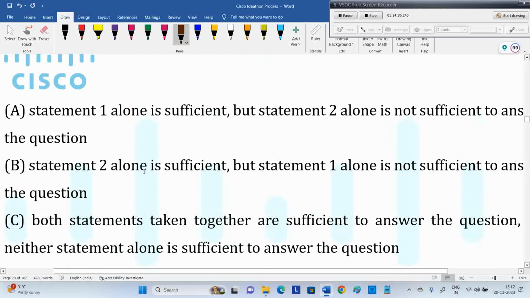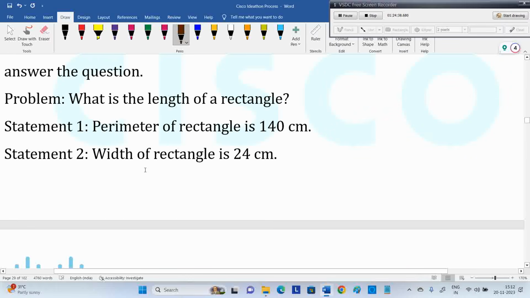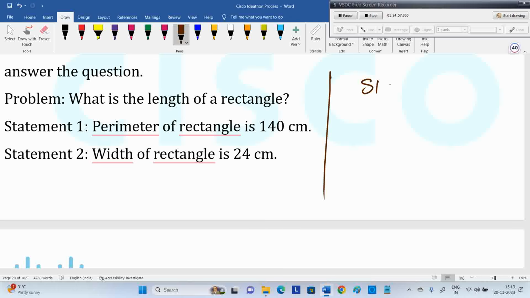Data sufficiency related thing. In data sufficiency, first they give a question or problem: you want to find the length of a rectangle. For that, what is the data required? For the length of the rectangle, can you decide from statement 1 alone? General procedure for data sufficiency: first you have to try statement 1 alone, then statement 2 alone. If both are not possible, then only go for together.